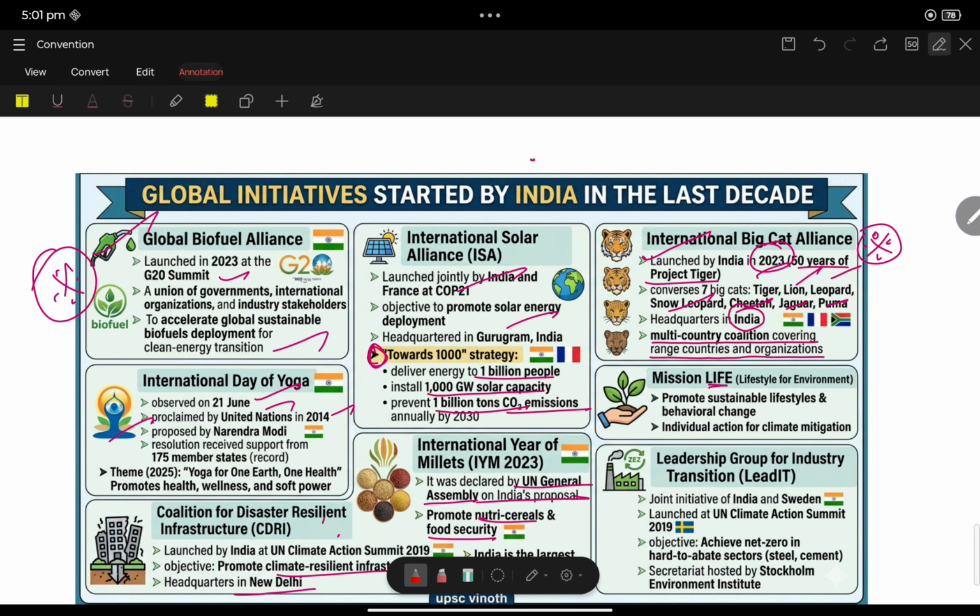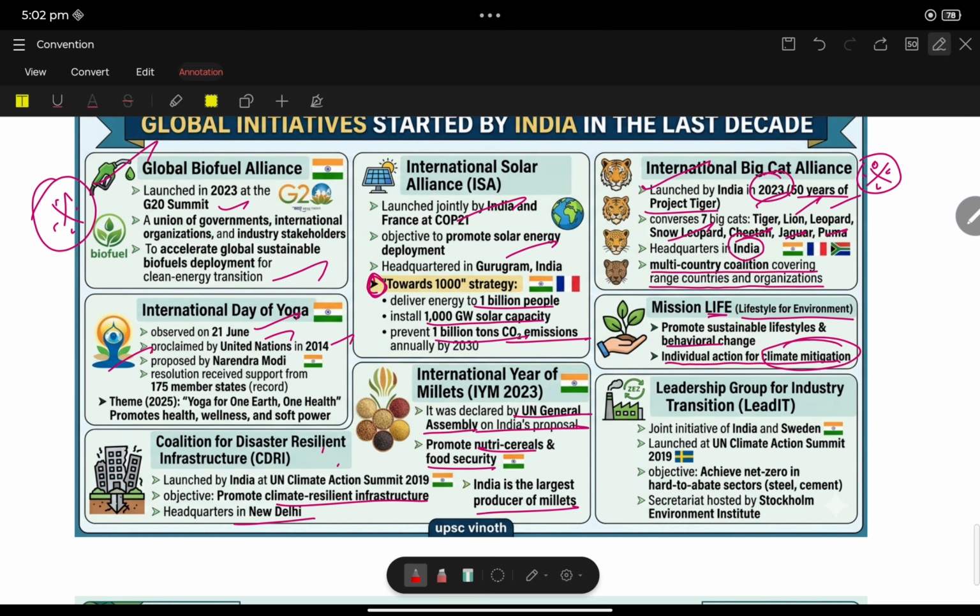Mission LiFE, Lifestyle for Environment. Promote sustainable lifestyle behavior, individual action for climate mitigation. Climate mitigation, carbon sequestration. Leadership Group for Industry Transition, LeadIT. A joint initiative of India and Sweden, launched at the UN Climate Action Summit 2019. Objective: net zero. Achieve net zero in hard to abate sectors, steel and cement. Secretariat hosted by the Stockholm Environment Institute. These are all important for this year's exam.